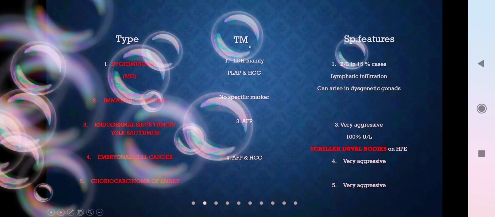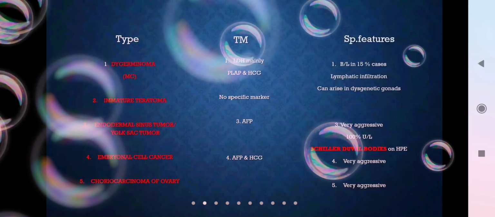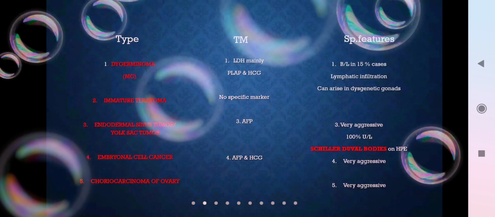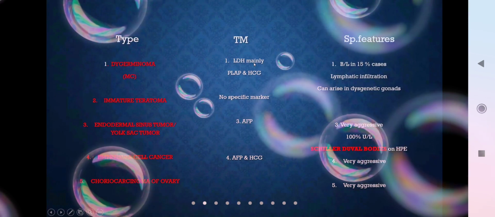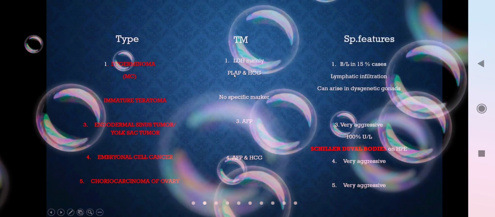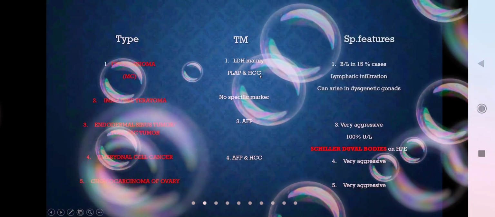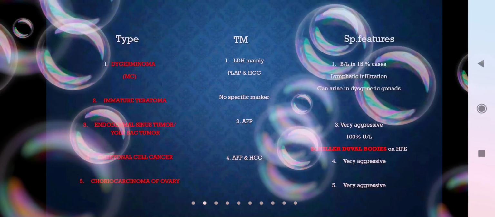TM is tumor markers. So what are the tumor markers which are useful to detect dysgerminoma? The first one is LDH. LDH is the main one. Next is the placental alkaline phosphatase, PLAP, and the HCG. So these are the tumor markers for dysgerminoma.